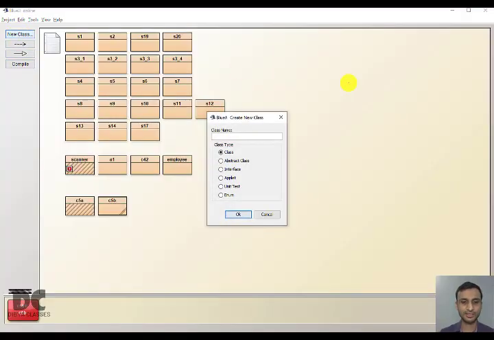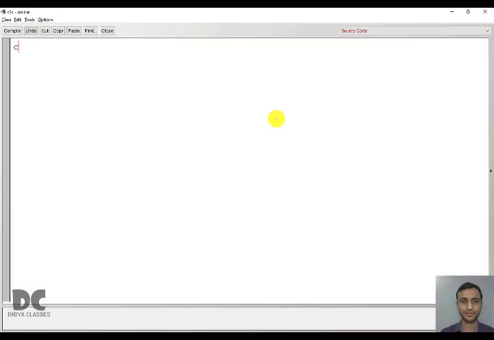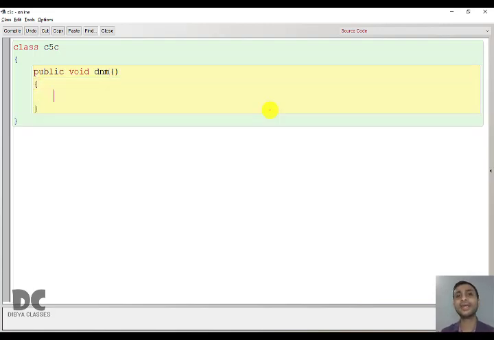First let us create a class C5C. Class C5C, public void DNM. So now we need to take input. What input? We'll ask the user to enter a number between 1 to 7. So when he enters a number between 1 to 7, for example 3, it should print Wednesday. 1 is Monday, 2 is Tuesday, 3 is Wednesday, so it should print Wednesday. Similarly, for any number between 1 to 7, it will print accordingly.